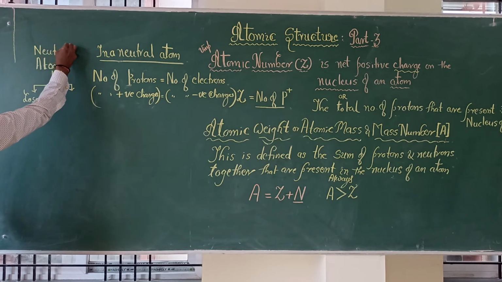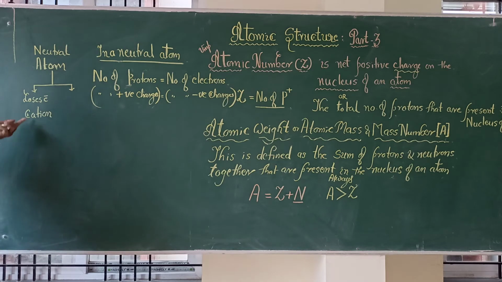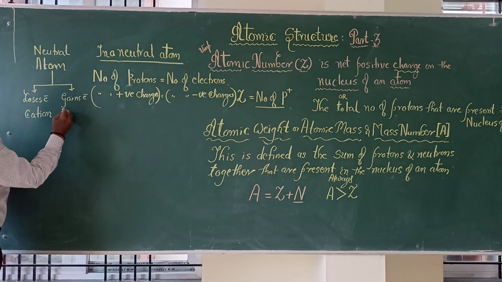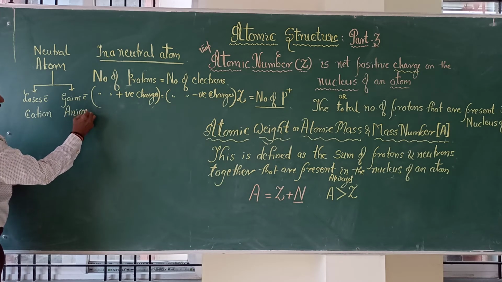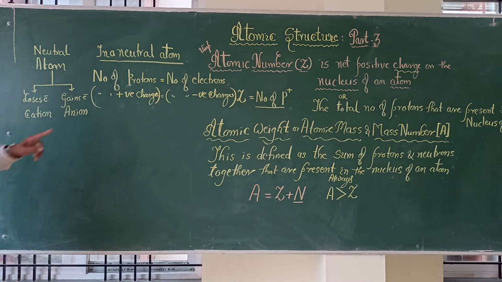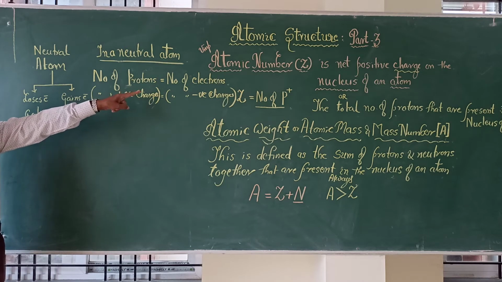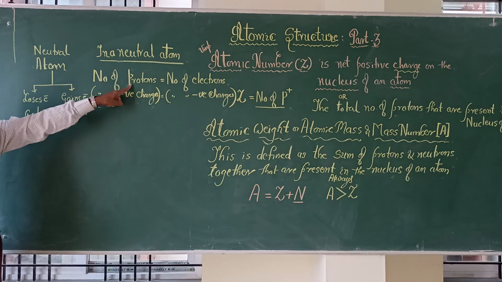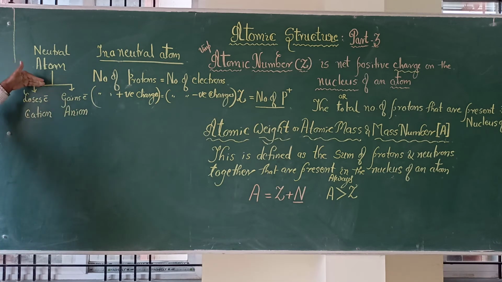When a neutral atom loses electrons, it gives a cation, and when it gains electrons, it gives an anion. The principle is that protons and neutrons are equal, so when electrons are lost, the protons remain as they are and the positive charge will be more.